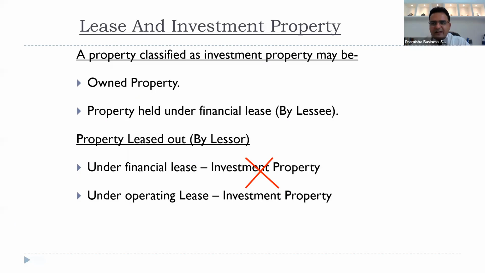So it's good that we're getting into so much detail, so there will not be any confusion left as far as classification of assets is concerned. And your leases are also getting clear. Now my life will be easier when I'm actually discussing IFRS 16 leases.